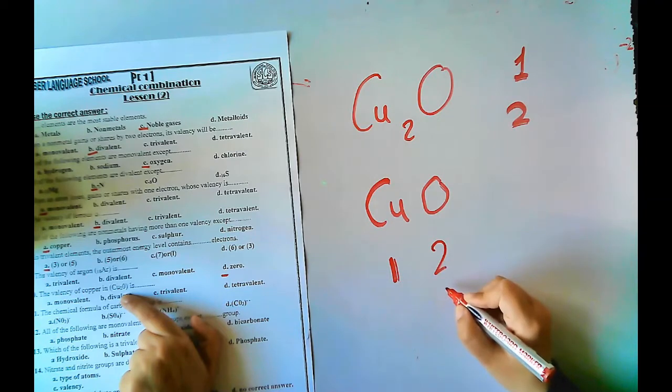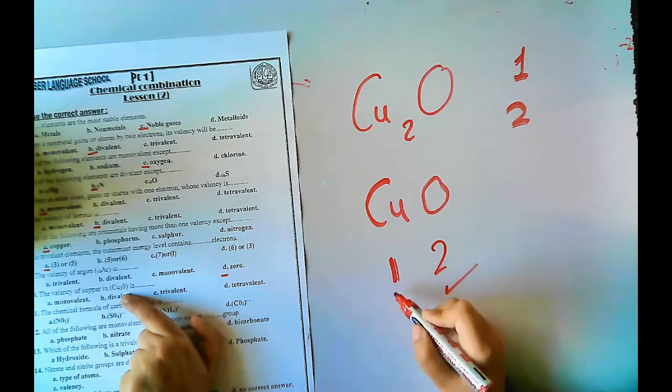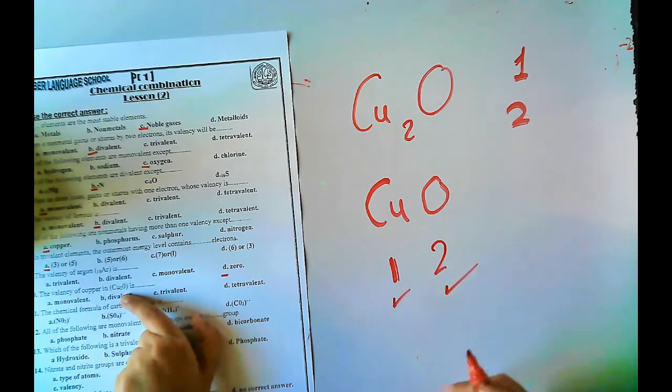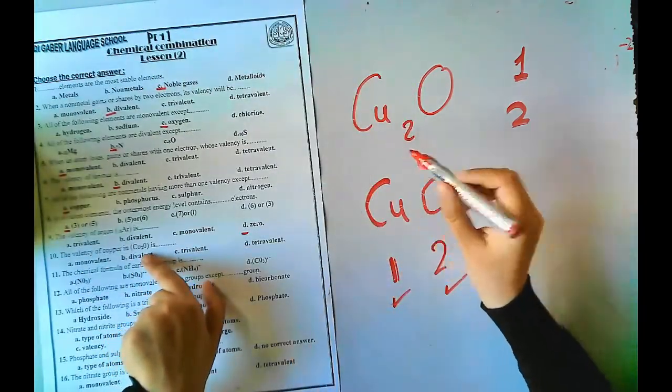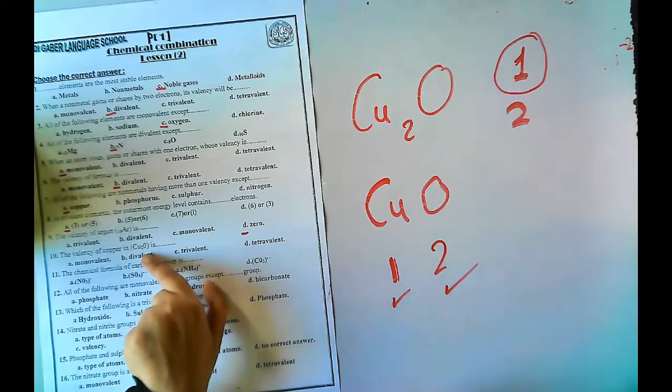Valency of oxygen is divalent صح. يبقى copper valency is ايه؟ Monovalent. يبقى here in Cu2O the valency of copper is monovalent.